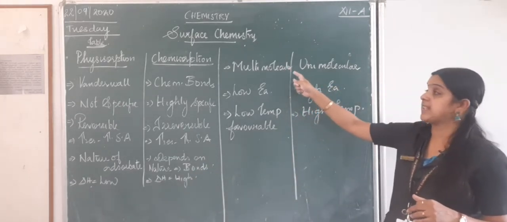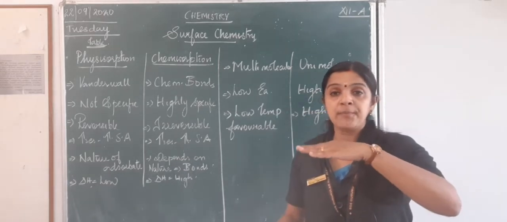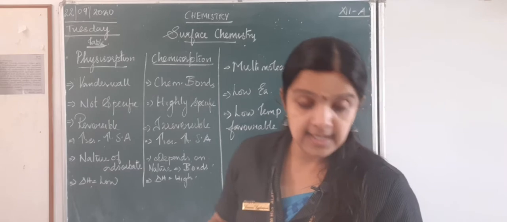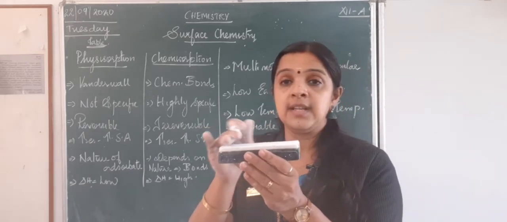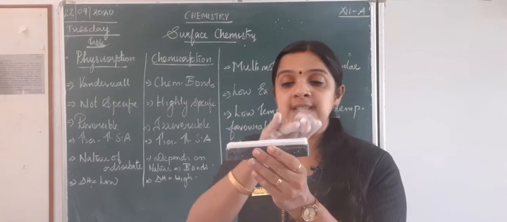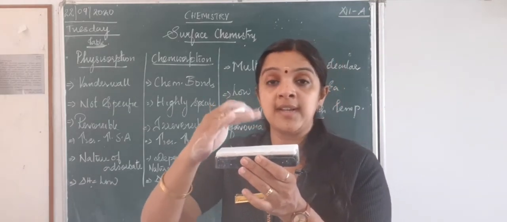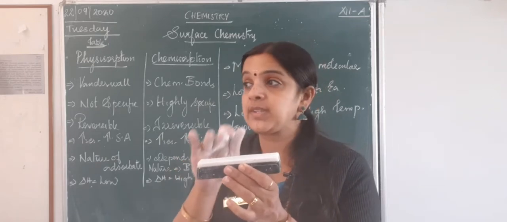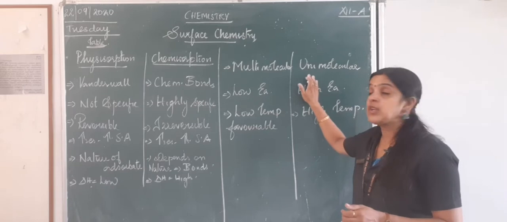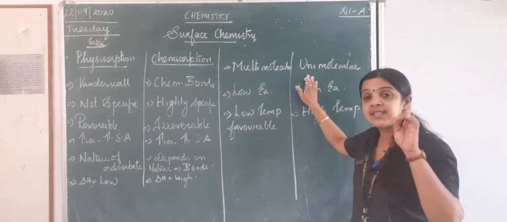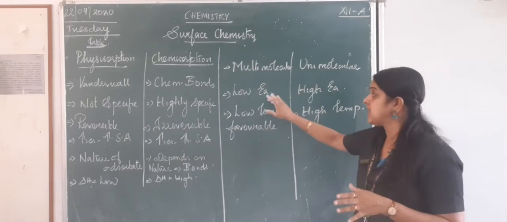Physical adsorption takes place with a multimolecular layer, not only one layer gets adsorbed. For example, the same duster, I will show you. Once it forms a layer here, again a second layer is formed, and you can see a third layer formed. So it forms a multimolecular layer. It does not stop with a single layer. But here, it is a unimolecular layer, only a single layer is formed during the adsorption process.